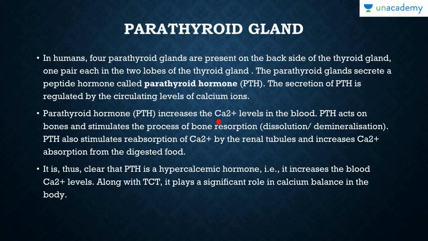Parathyroid hormone increases the blood calcium levels. It acts on the bones and stimulates the process of bone resorption, dissolution, or demineralization. PTH also stimulates the reabsorption of calcium ions by the renal tubules and increases calcium absorption from the digested food.